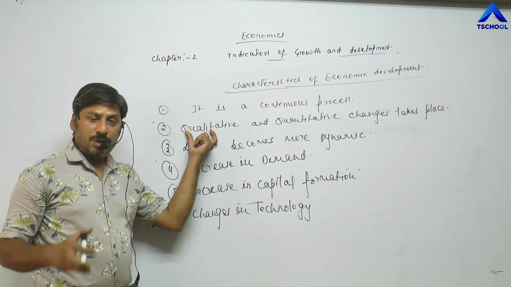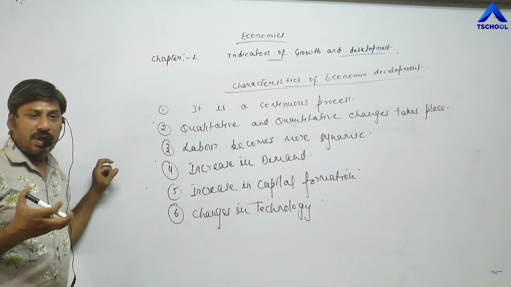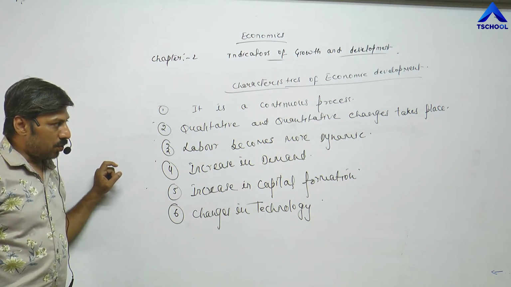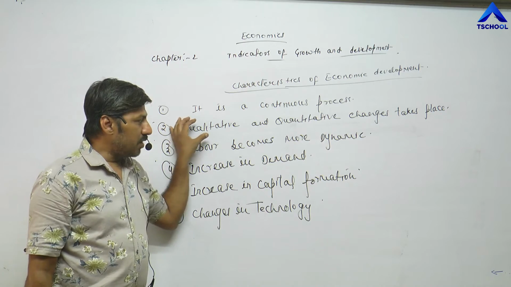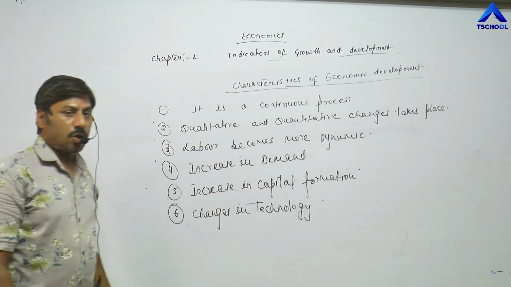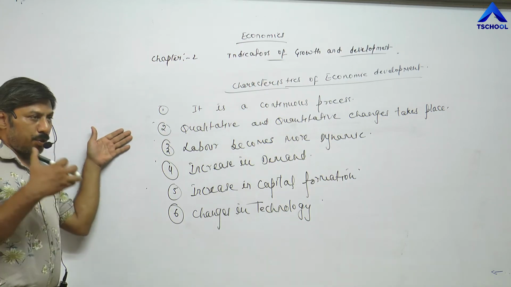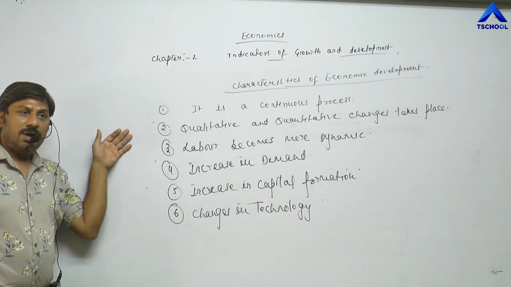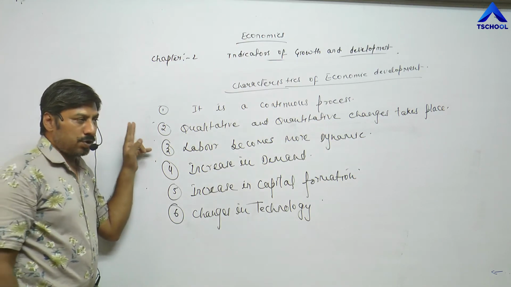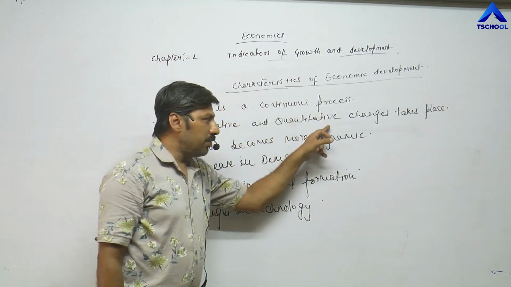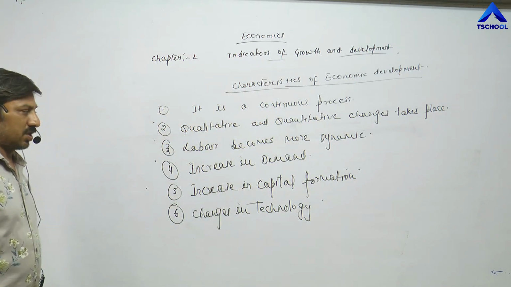Then only it is possible for the economy to improve the standard of living of the population. So any nation which is in the process of economic development, both quantitative as well as qualitative changes take place.